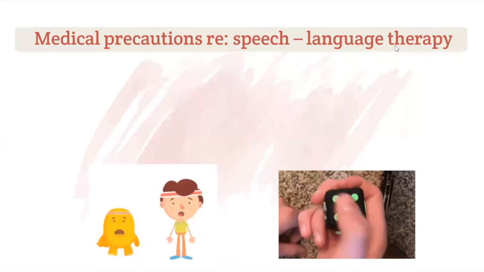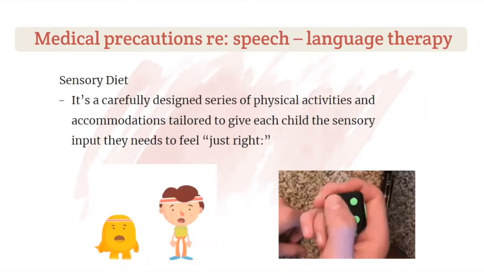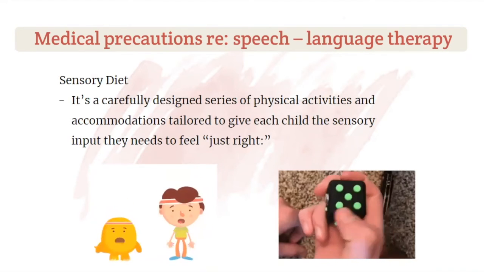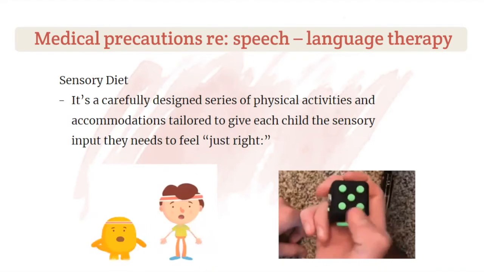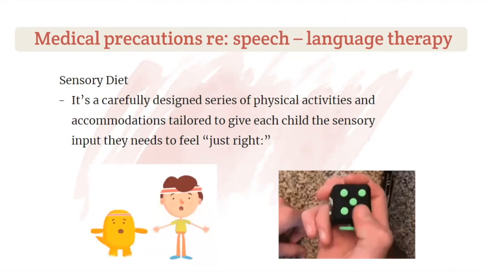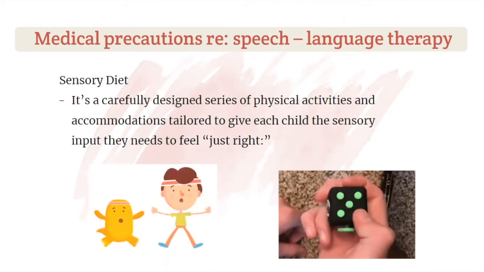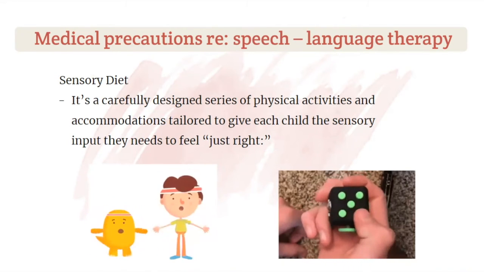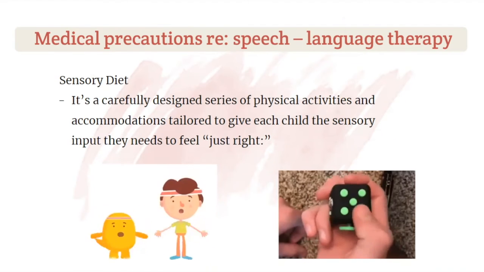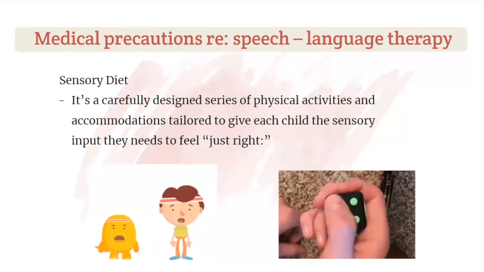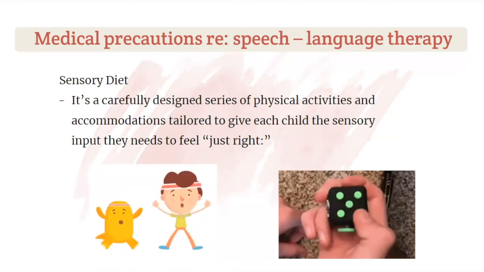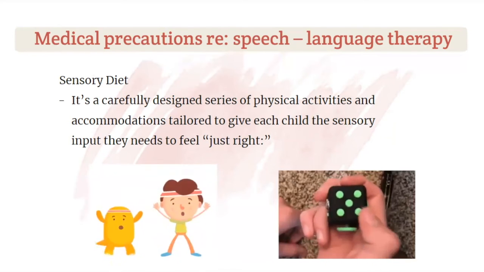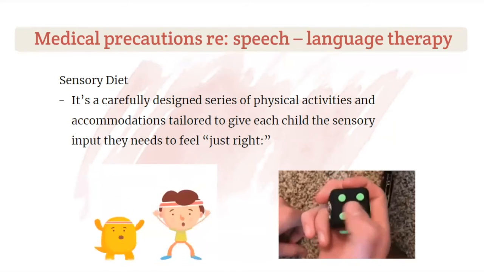What is sensory diet? It is a carefully designed series of physical activities and accommodations tailored to give each child the sensory input they need to feel just right, which then can help them pay attention in school, learn new skills, and socialize with other kids. An example of this is giving a child with low arousal physical activities such as jumping jacks, bouncing on a therapy ball, and so on. Devices such as fidget toys or weighted blankets are also helpful in providing sensory input to the child.